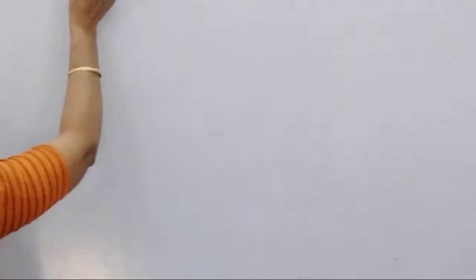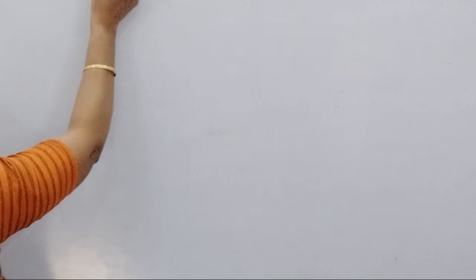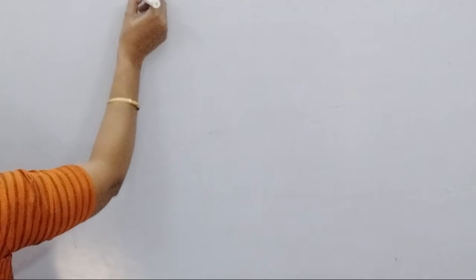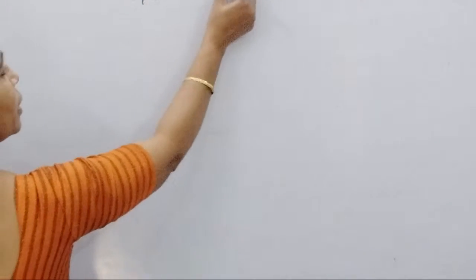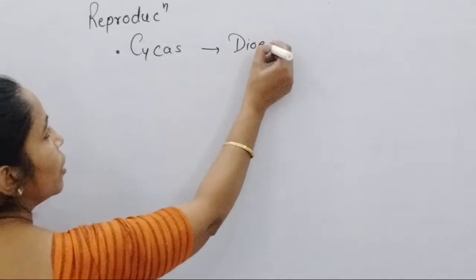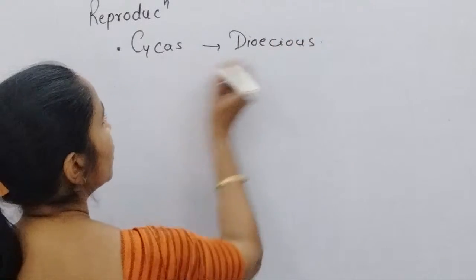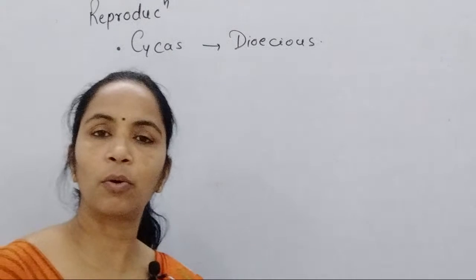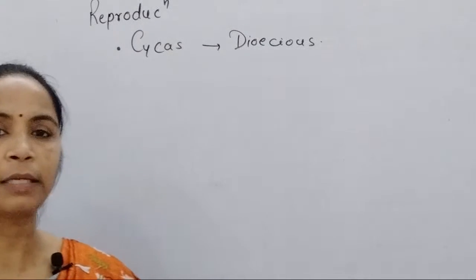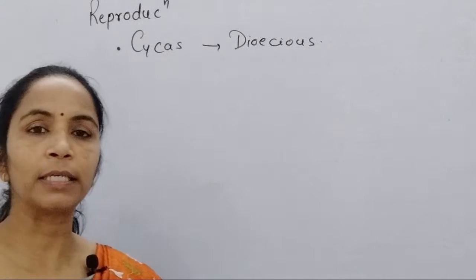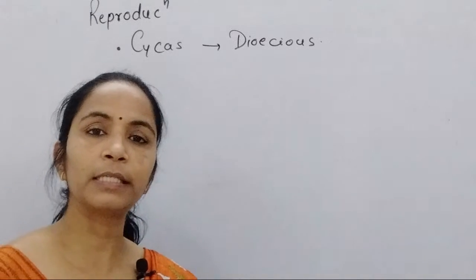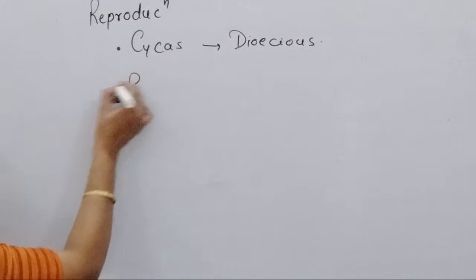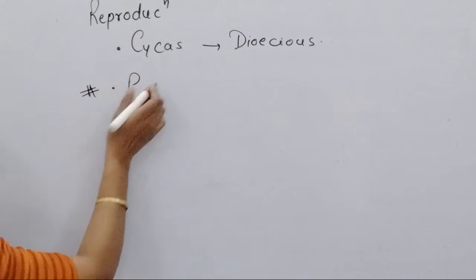In reproduction, Cycas is dioecious or unisexual, so male cones and female cones are produced on different plants, and the male plant of Cycas and female plant of Cycas are entirely different. But when we come towards Pinus, this is most important for your NEET exam.